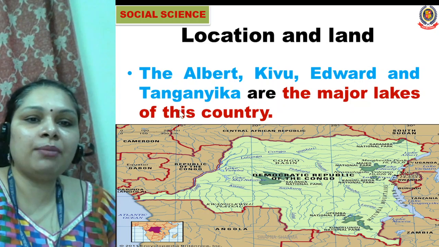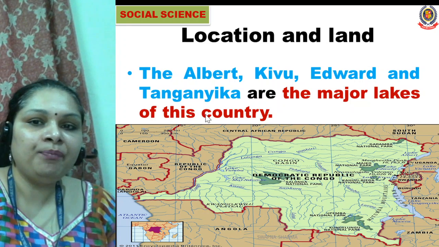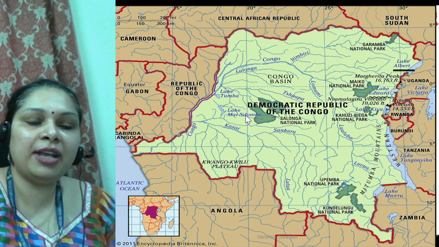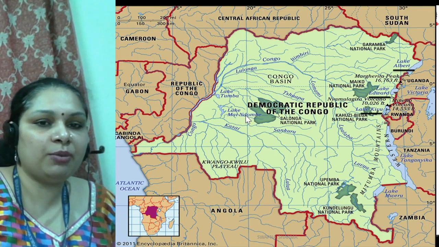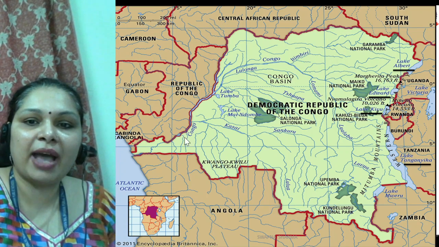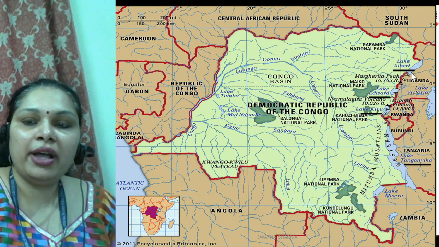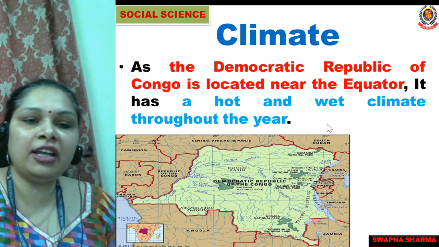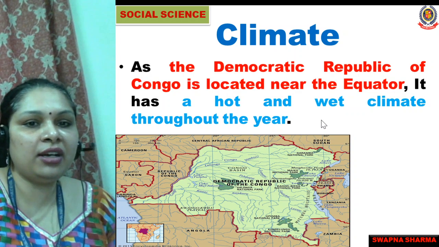Now, there are some major lakes in this country. Albert, Kivu, Edward and Tanganyika are the major lakes in the Democratic Republic of Congo. With the help of the map, you can see the major lakes are Lake Albert, Lake Edward, Lake Kivu, Lake Tanganyika. These are the important major lakes of the country.